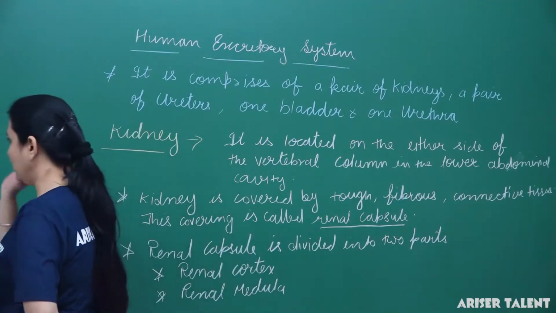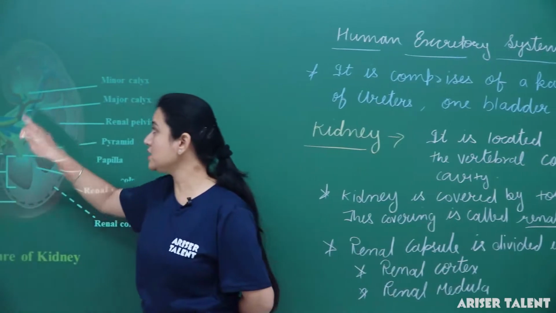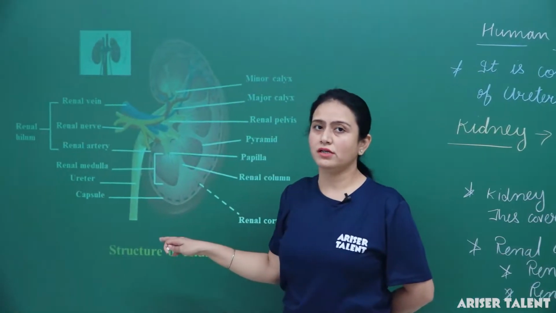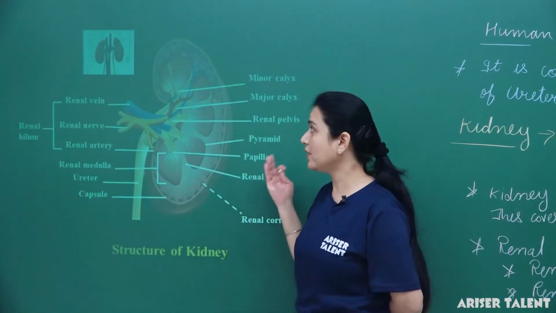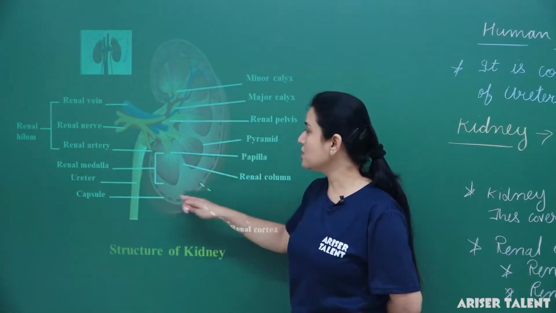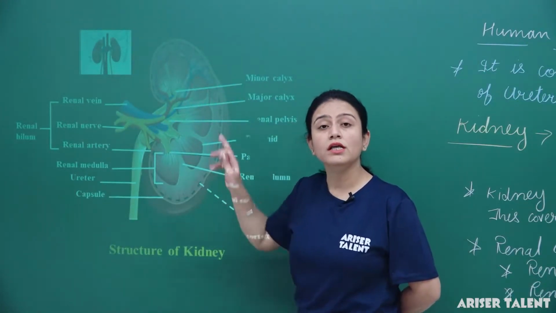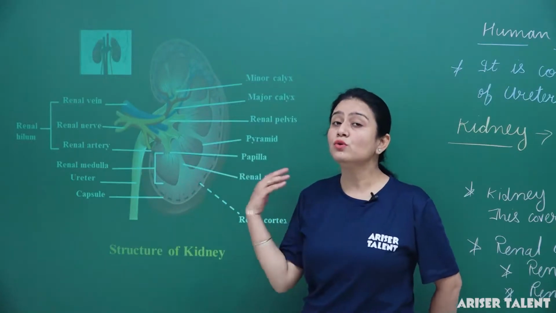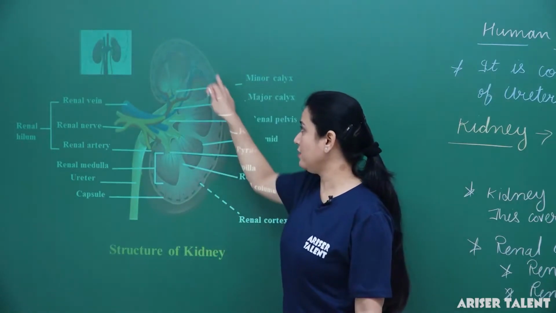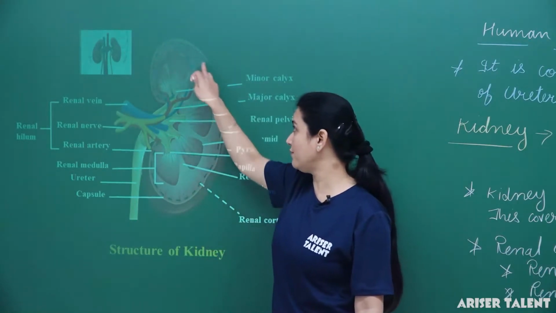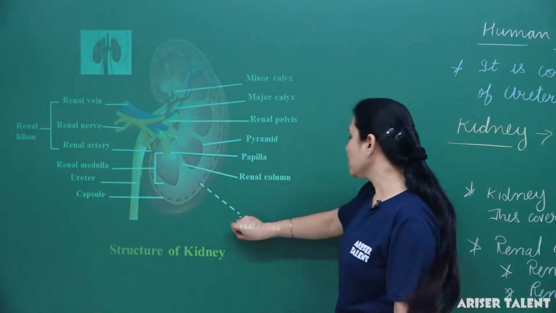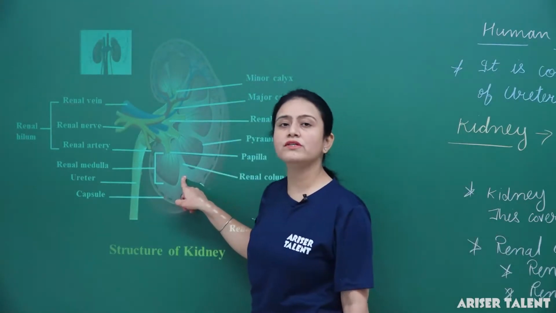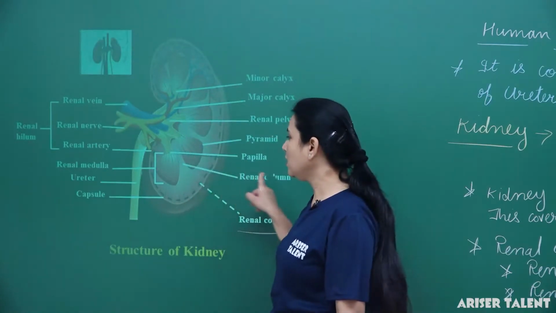Let me explain it again. Each kidney has a tough outer covering which is fibrous and made up of connective tissue, and it is known as the renal capsule. This renal capsule is divided into two parts. The outer layer is known as the renal cortex, and the inner part is known as the renal medulla.